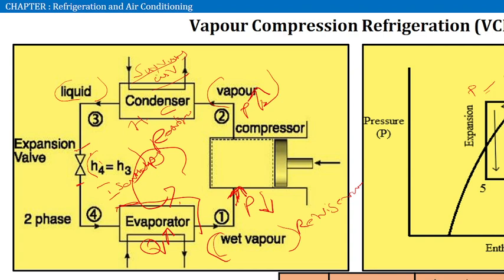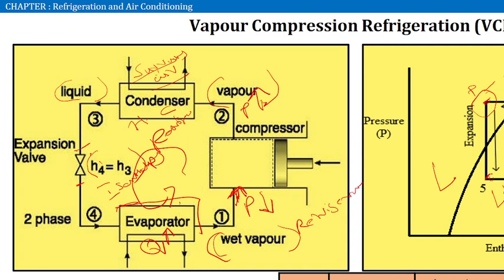After this line it will be completely vapor or gaseous state. Inside the dome it will be in the form of liquid plus vapor, and here only liquid. After the condensing process it will completely move to a liquid state. Then in the expansion valve, at constant enthalpy, it changes its phase from liquid to liquid plus vapor, that is, two phase.